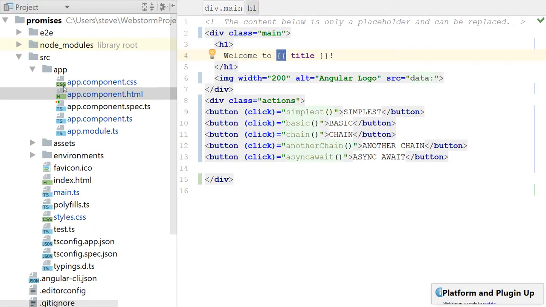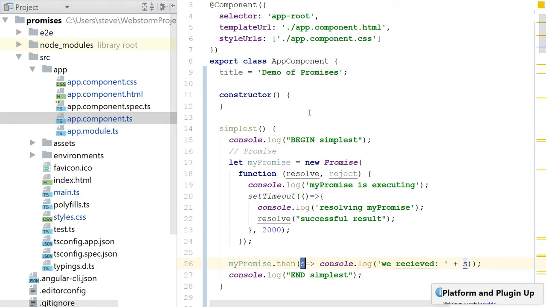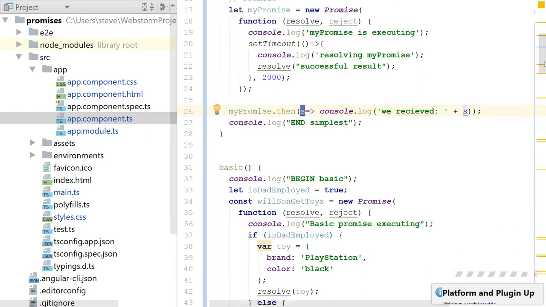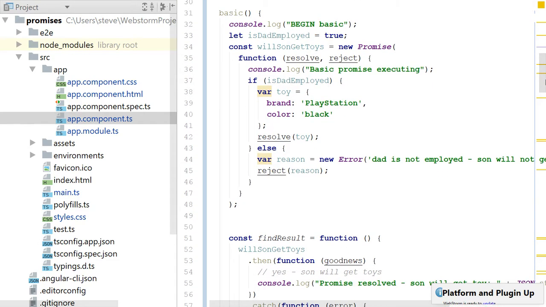Okay, so let's go back. What we're going to do is click on this button and show you a basic function execution of the app component. It's the same example we just talked about. First, I have this function called basic. I log beginning the basic function. I also log ending the basic function.